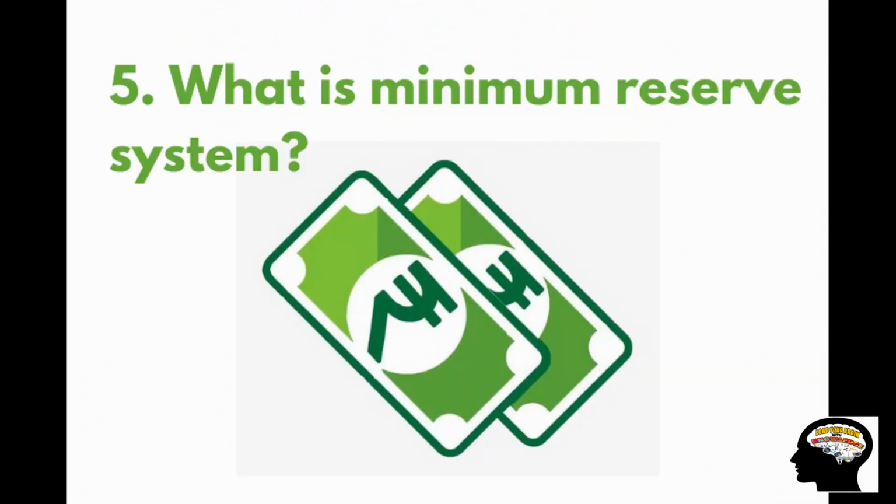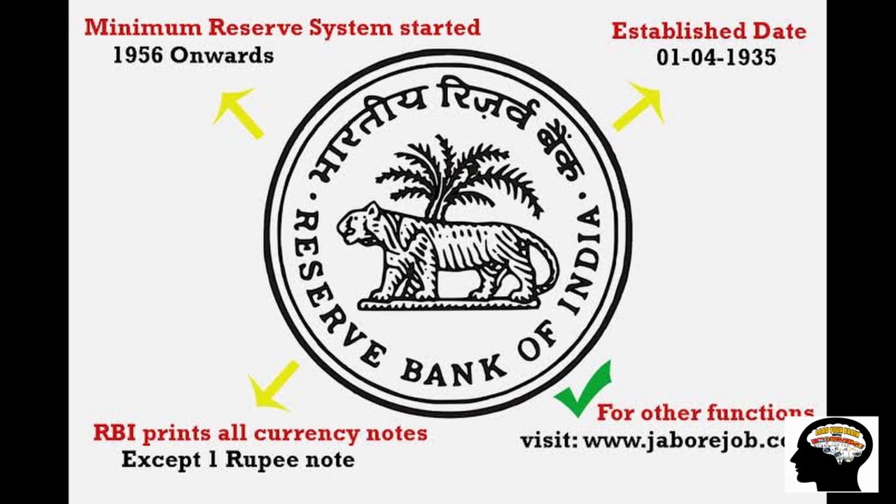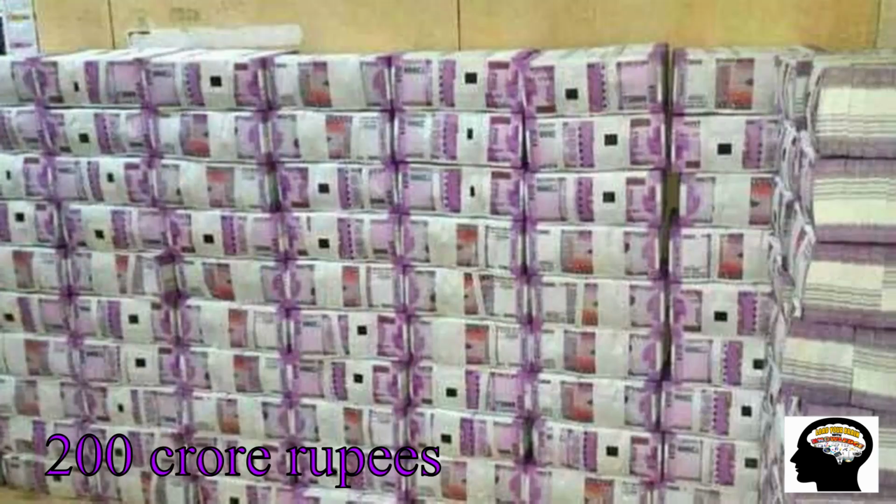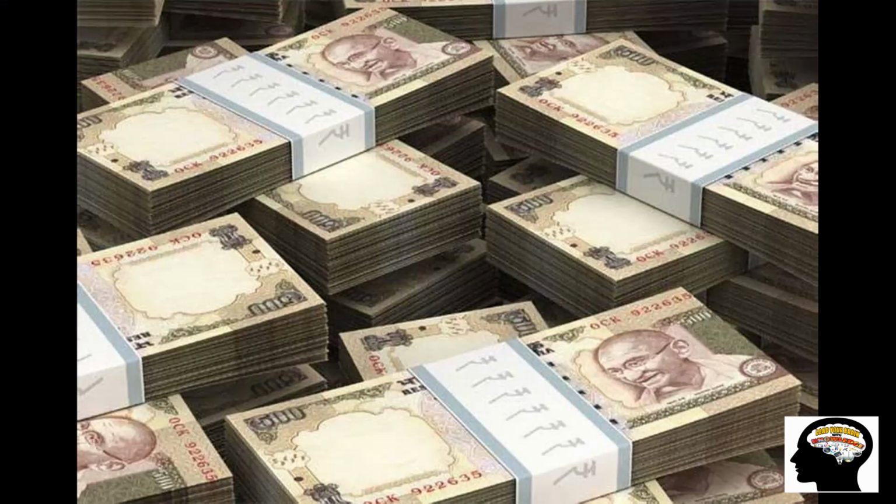What is the minimum reserve system? The minimum reserve system is a concept which has been applicable in India since 1956. According to this system, RBI has to maintain at least 200 crore rupees of assets all the time.